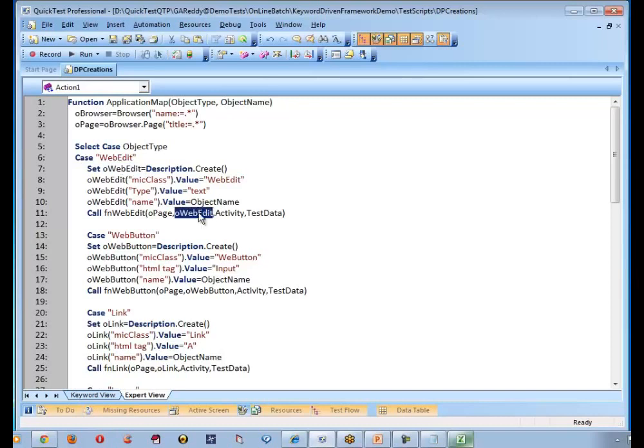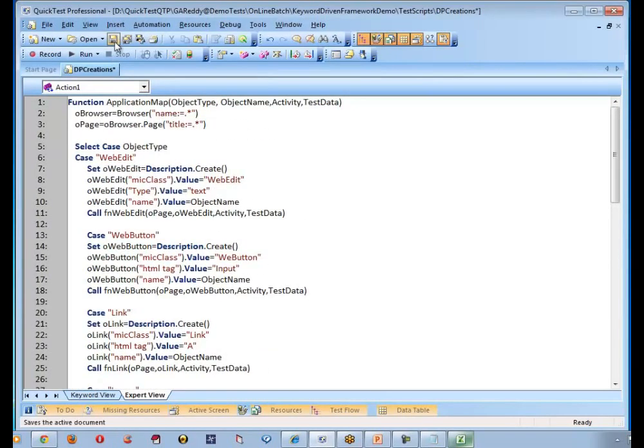And what are we missing? Activity and test data we are missing out. So let me also add these two columns to the function. So we are done completely. Object type, object name, activity, test data. These four values or four arguments come as parameters or arguments. Then this is going to utilize this.